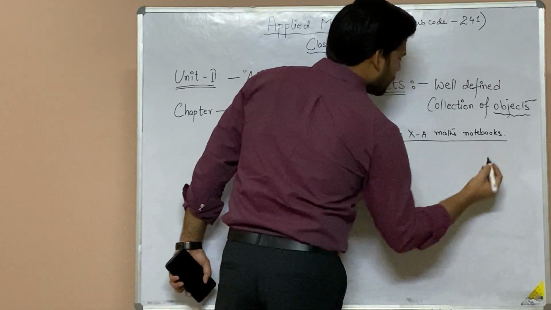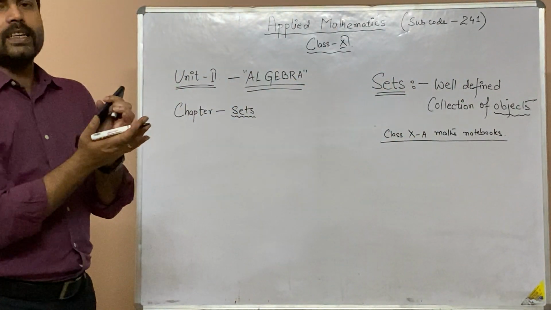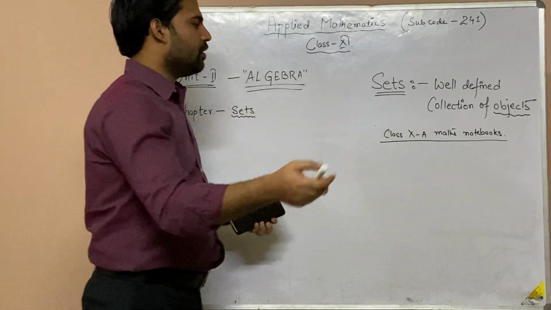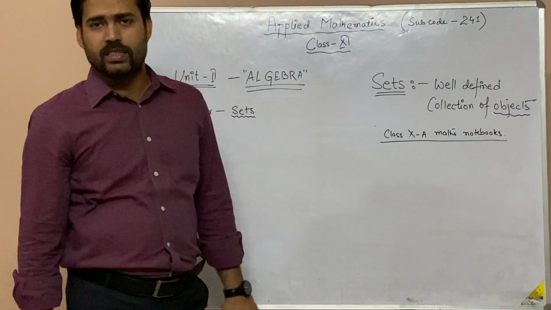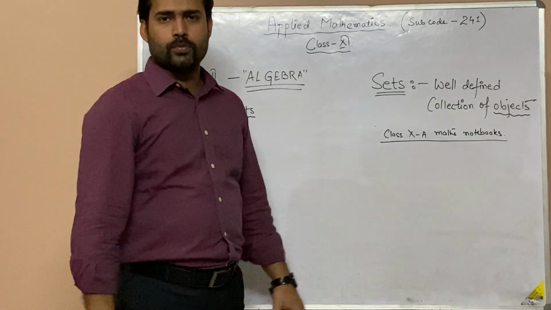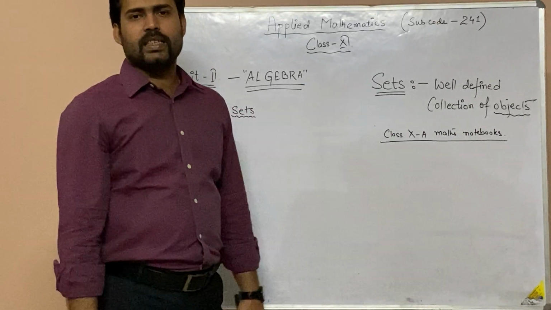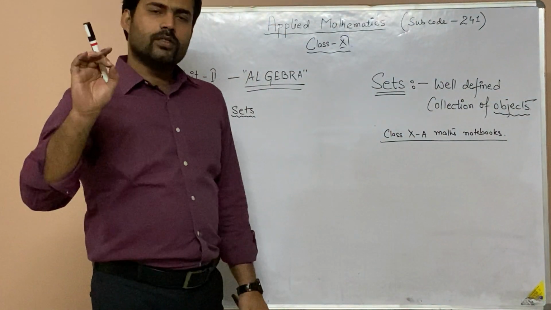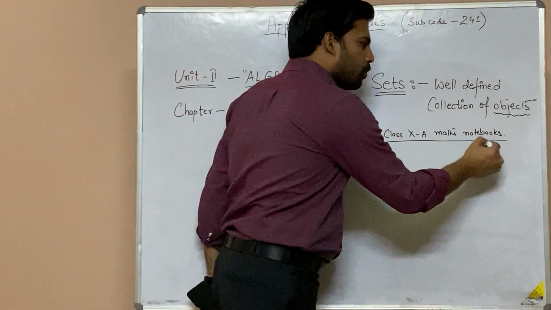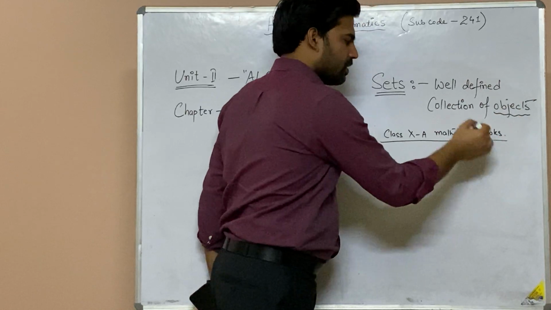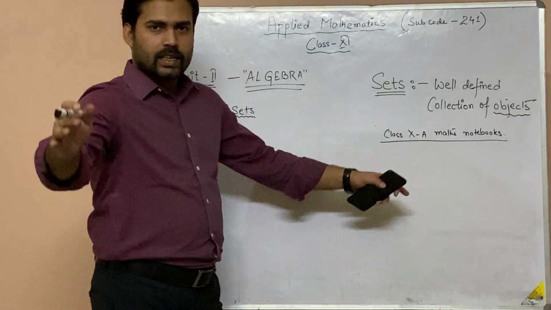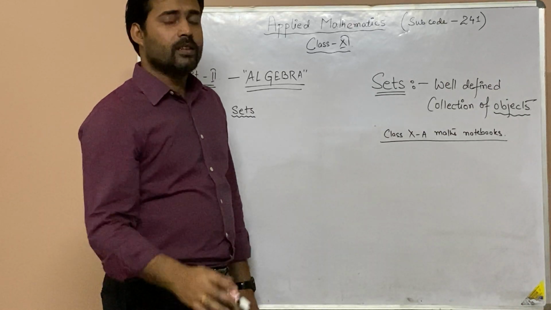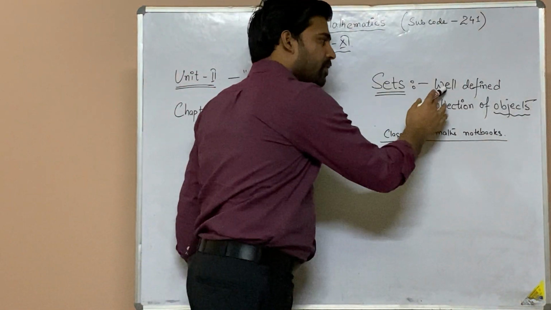You were earlier in class 10, so I am talking about collecting the notebooks for checking. If I say that I need to check the notebooks of the students of class 10th A, so bring me those notebooks, that becomes a set of notebooks of class 10th A. So here those notebooks are what? Objects. Collection of all of them may become a set, provided this is well defined.